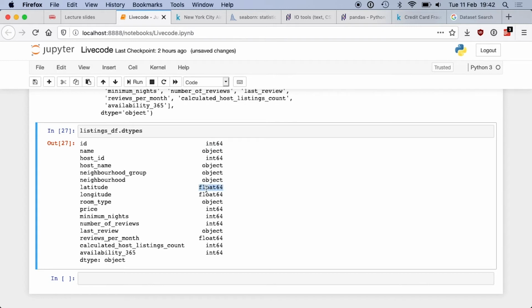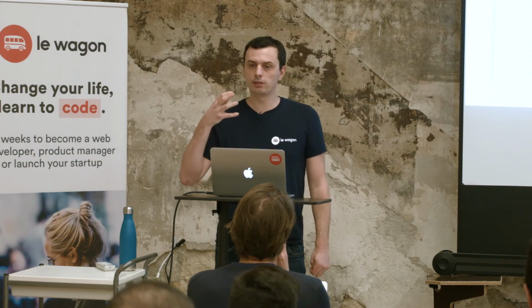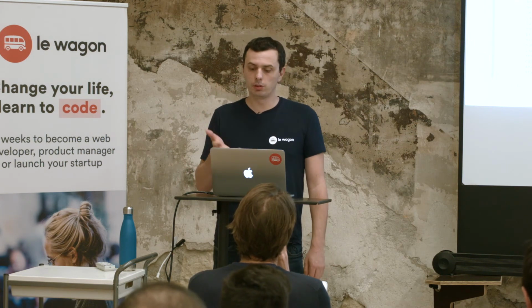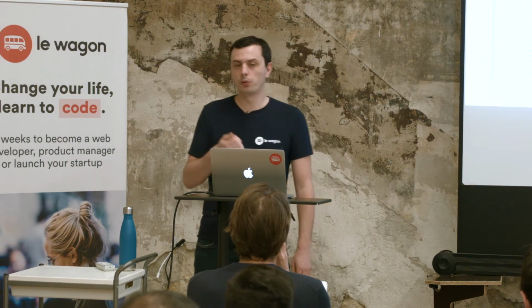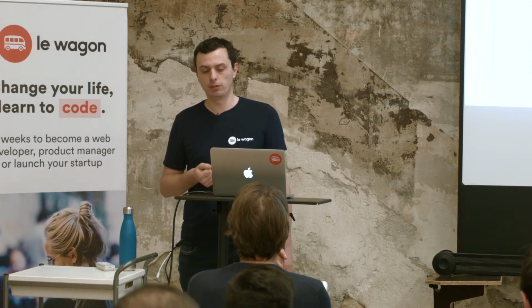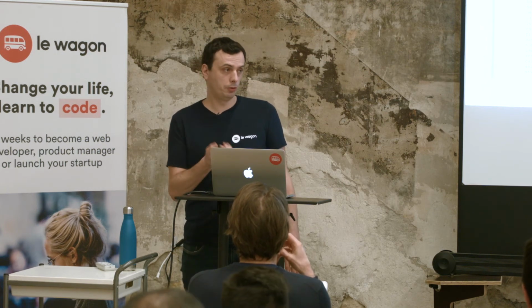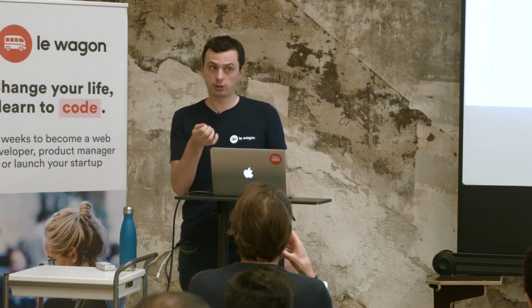Okay? This is important to look at because sometimes when you read the CSV, pandas cannot understand the type of the data because of the numerical way of writing the information. For instance, if you write a float in the French way, you use a comma. But if you write it in the American way, you use a dot.